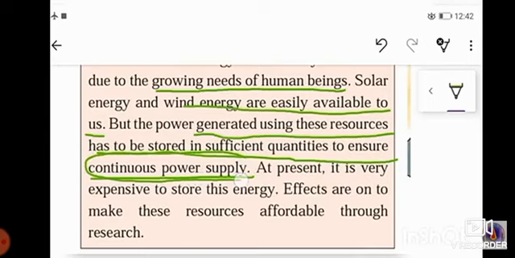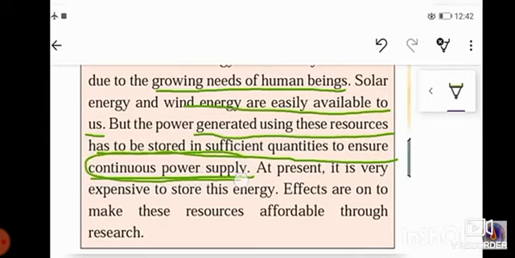Means in rainy season, if the weather is cloudy, are we able to get proper sunlight? No. At that time we are unable to have proper sunlight, and at that time we can use the power generated which was stored. Yes, did you understand why they are saying this?